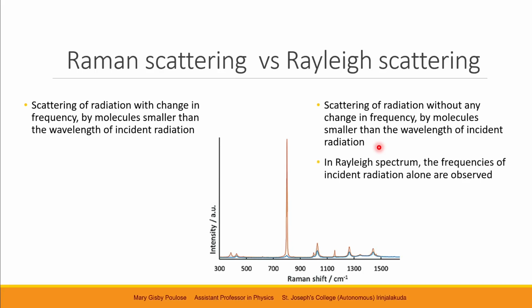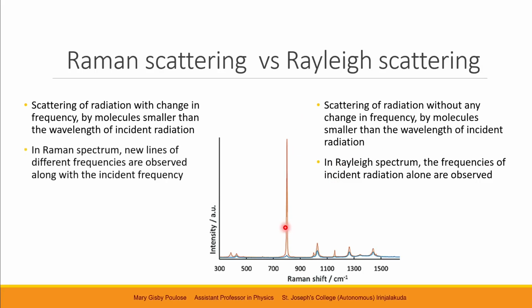In the Rayleigh spectrum, the frequency of the incident radiation alone is observed, only that central frequency. Whereas in the Raman spectrum, new lines of different frequencies are observed along with the incident frequency. So we have new lines here.